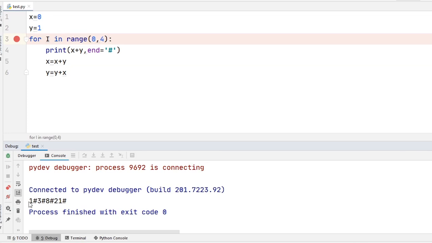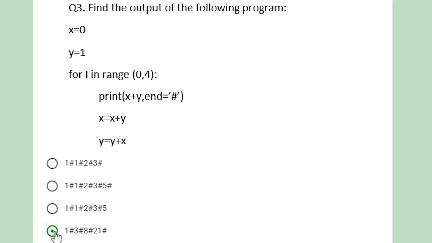So the final output of our program is 1 hash, 3 hash, 8 hash and 21 hash. Okay. So the final output is 1 hash, 3 hash, 8 hash and 21 hash. I hope you understand this program.